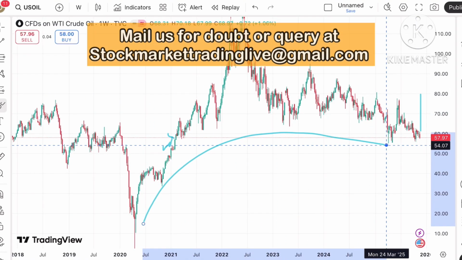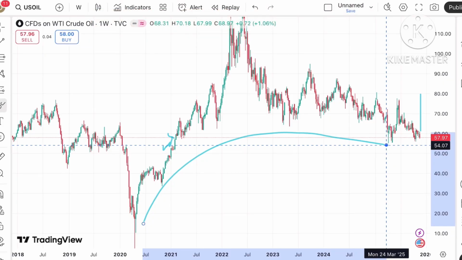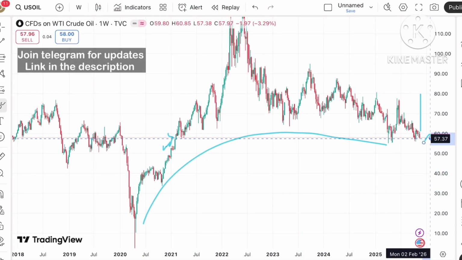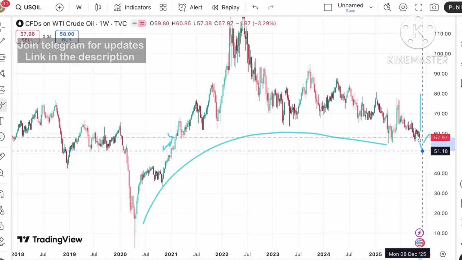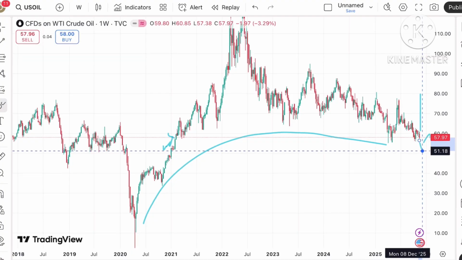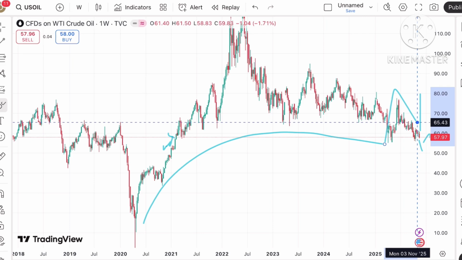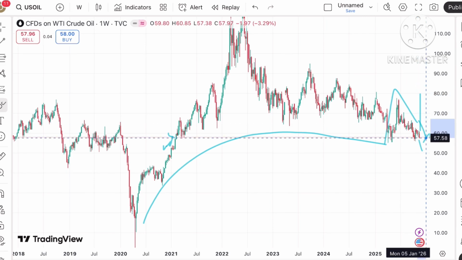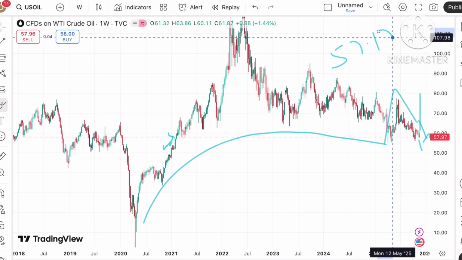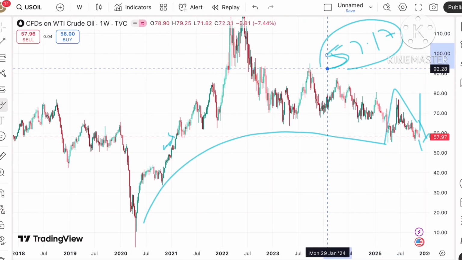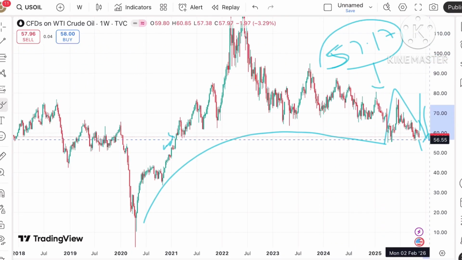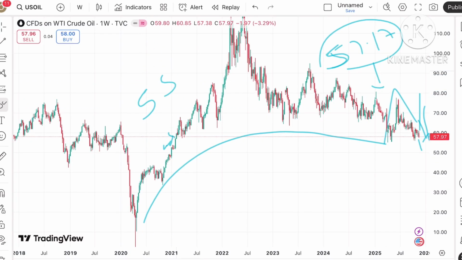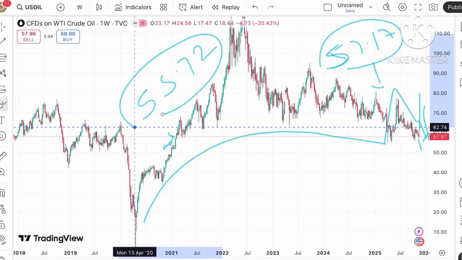If you look at the trend from 2020 till now, the price is trading at a level of 57.97. Here we have seen a clear inverted U pattern forming. So if the price starts falling below this level, chances of going towards 57.17 are there. And if the price falls below this particular level, a further downfall can be seen, and chances are very high that the price can move below a level of $55.72.